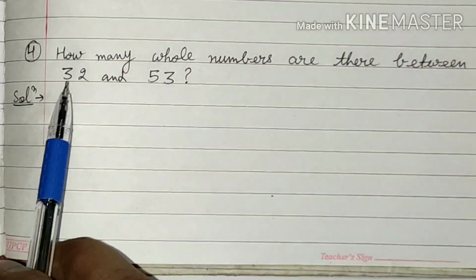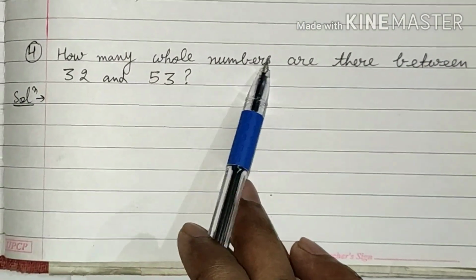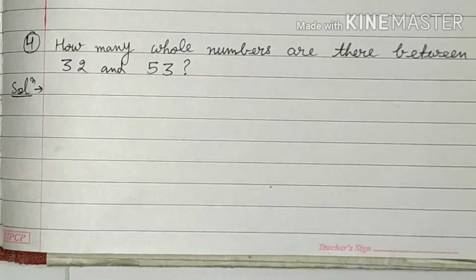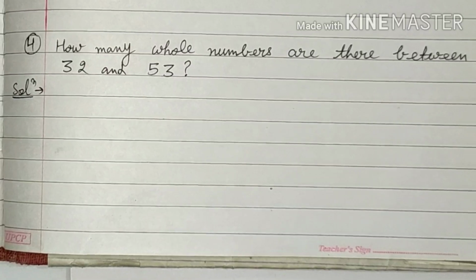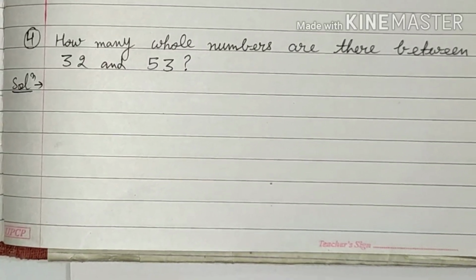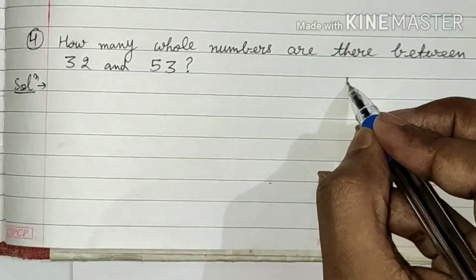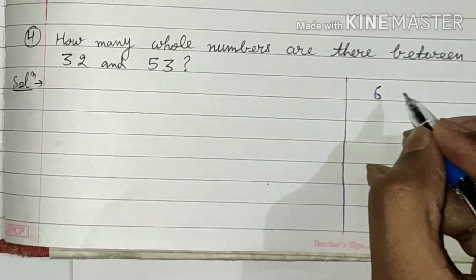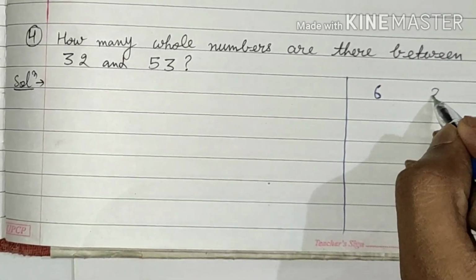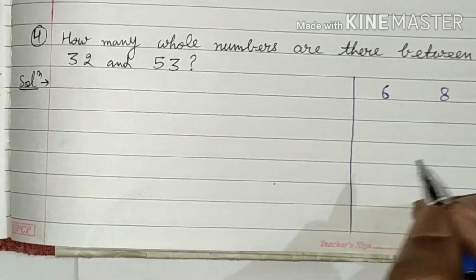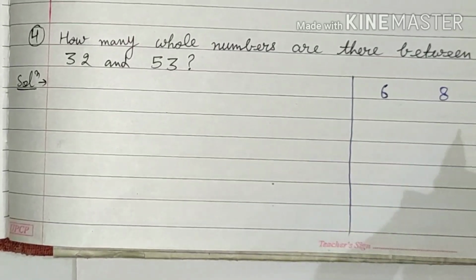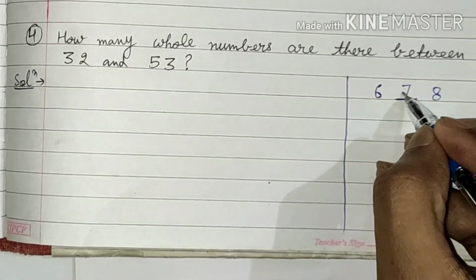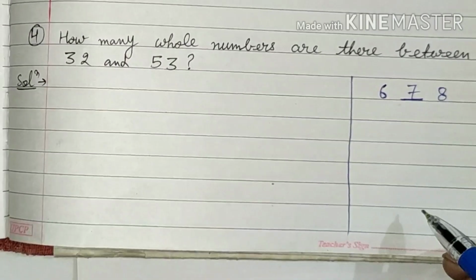Now question number 4. How many whole numbers are there between 32 and 53? To understand this question, let us take an example first. Suppose we have to find how many numbers are there between 6 and 8. I am taking the simplest example. There is only one number between 6 and 8, that is 7.